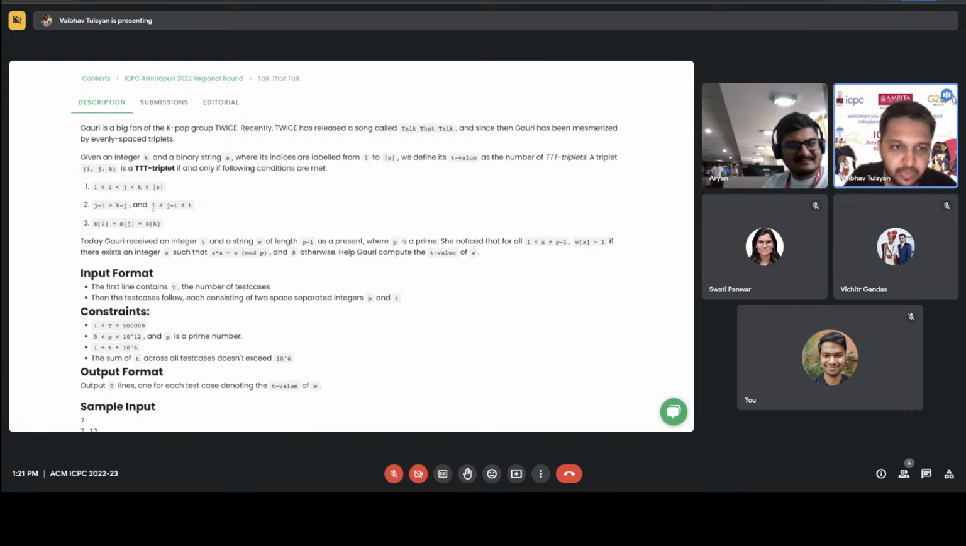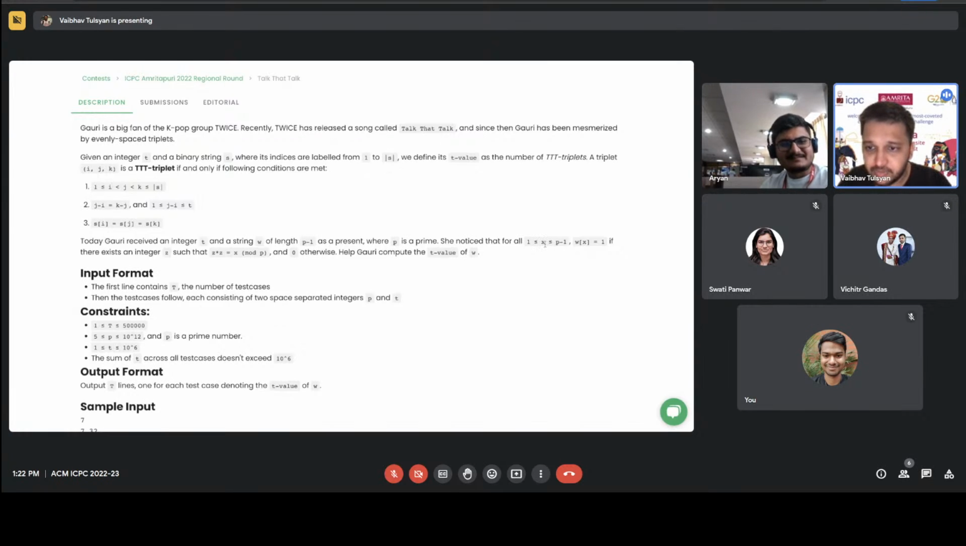And another important thing here is how to use t. So j minus i should lie between 1 and t. So that's the constraint out here. And so yeah, now you have received an integer t and a string w of length p minus 1 as a present, where p is some prime.